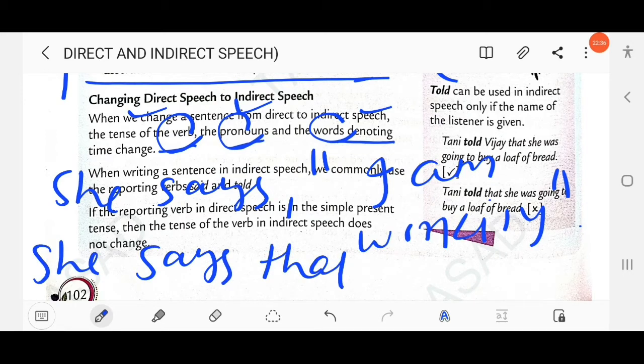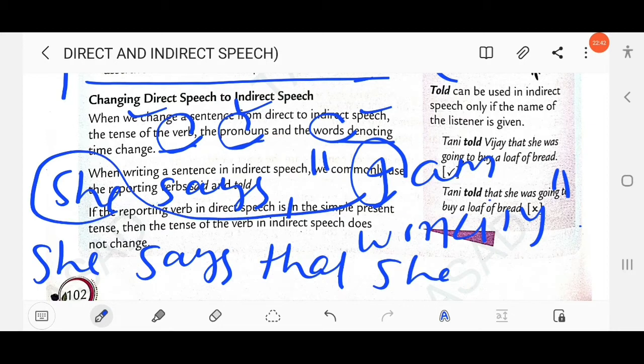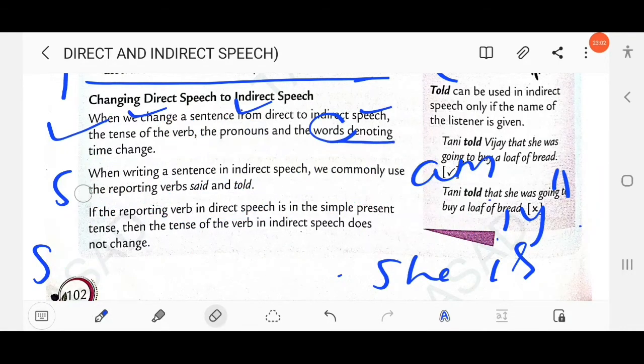She says that she is working. Here "I" means the pronoun will also change. I refers to whom? She. She is working, not she was working, because this is present tense. If the sentence is written "she said, I am working", you can write she said that, she told that she was working. Clear? That means the pronoun changed, and the verb also changed.